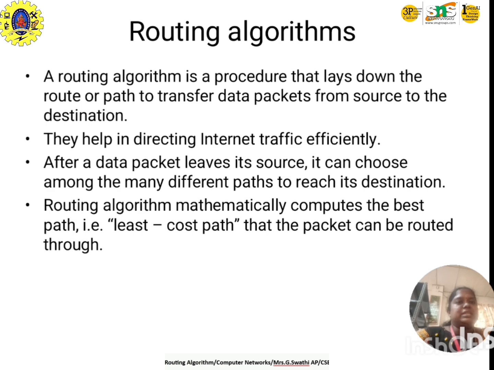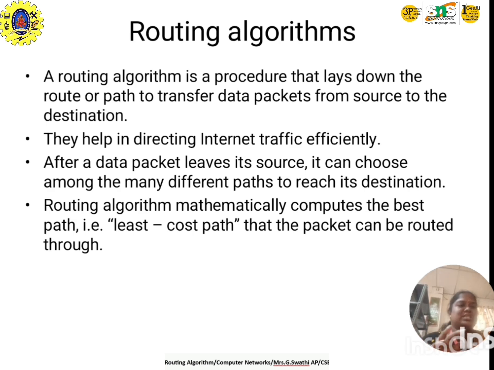After a data packet leaves its source, it can choose among many different paths to reach its destination. A routing algorithm mathematically computes the best path, the least cost path, that a packet can be routed through. Simply, the routing algorithm is a way solver or path solver to transfer data from source to destination.